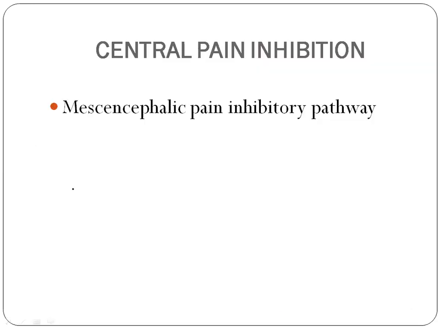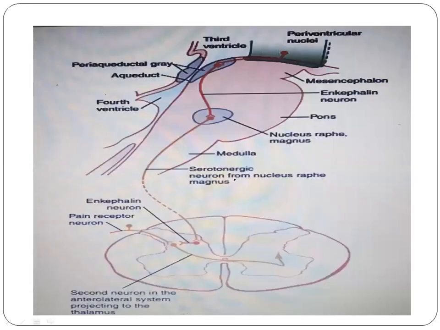Moving on to the next topic, the central pain inhibition pathway. Central pain inhibition is nothing but the mesencephalic pain inhibitory pathway. That is, the higher centers are involved here. The mesencephalic part of the brain is involved. This central inhibitory pathway is made possible at three levels. The first level is the periaqueductal gray matter and the periventricular area of the brain.